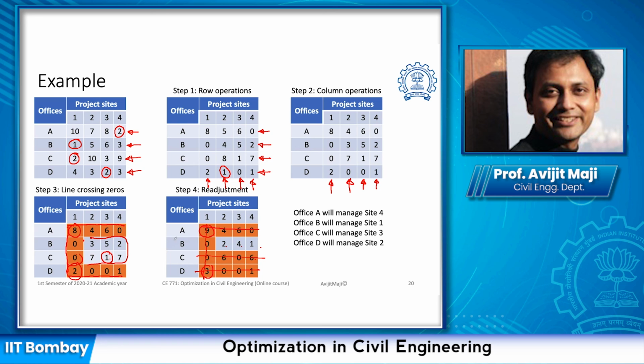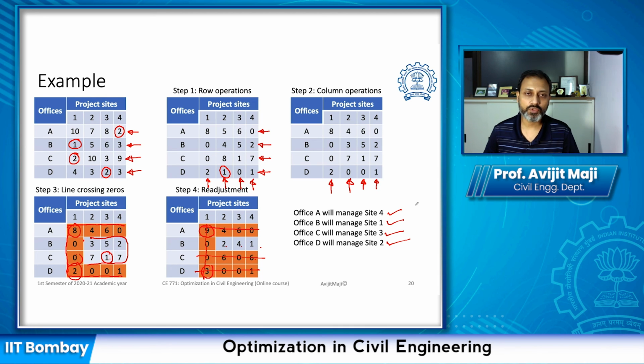And in this optimum solution, we can say office A will manage site 4, office B is going to manage site 1, office C can manage site 1 or site 3. Since managing site 1 by office B is the cheapest, office C is going to manage site 3. Office D can manage either site 2 or site 3, and site 3 is already being managed by office C, so office D is going to manage site 2. So this is how we obtained the final solution in the assignment problem.